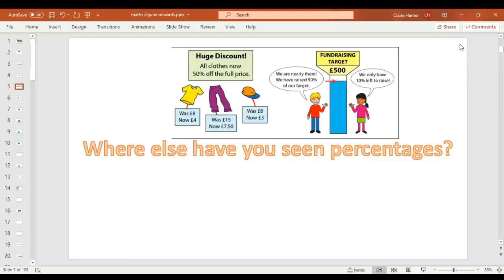So on screen you can see that percentages are used in shops. Percentages are used when people fundraise and they say, oh, we've raised 90% of our target, we've only got 10% left. Where else have you seen percentages? Pause the video and either just think or make a list. Where else have you seen them, or have you used them before?